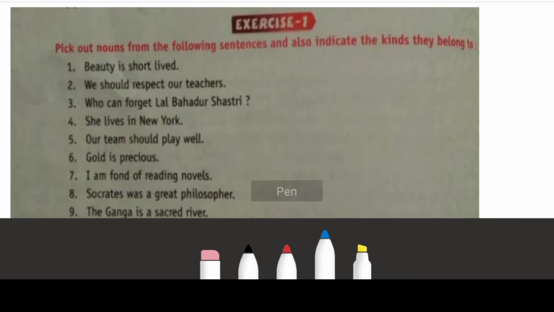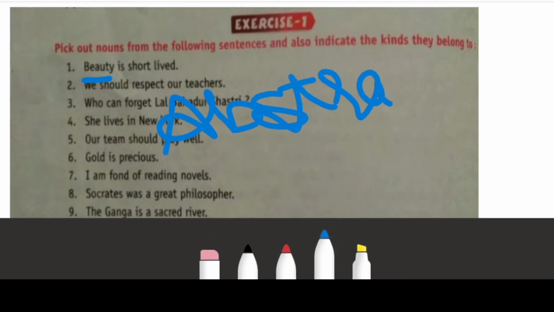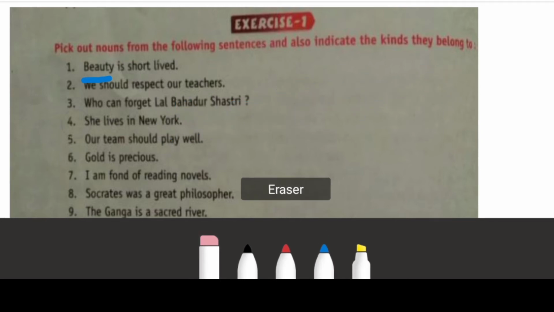What is the noun here? Beauty. And what is beauty? Beauty is an abstract noun. Okay? Represents quality or characteristic of a person. Quality or characteristics of a person.